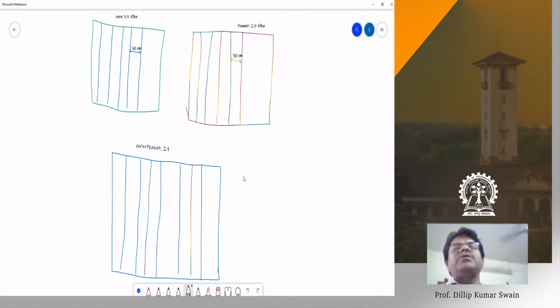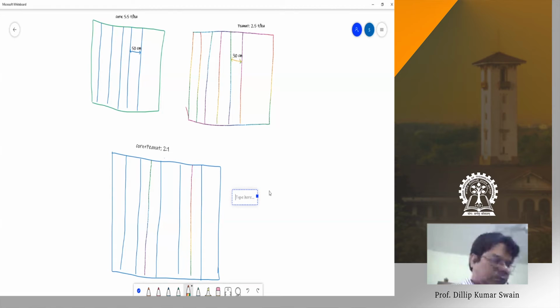Now, how can you say whether intercropping is an advantage or disadvantage? In the sole cropping system, the corn yield is 5.5 ton per hectare and the peanut yield is 2.5 ton per hectare. In this intercropping system, suppose the corn yield is 3.0 ton per hectare and the peanut yield is 1.5 ton per hectare.